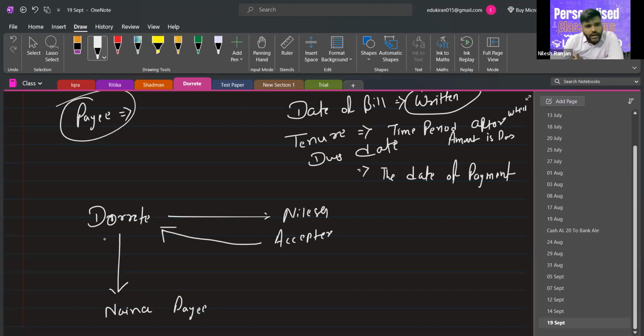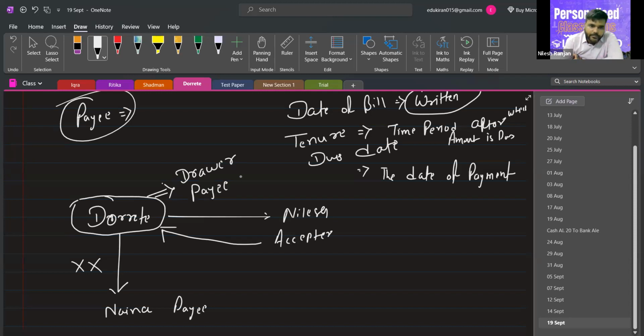And if you have not transferred the bill to Naina, and if you have kept the bill yourself, then who will receive the money? You. Yes, so in that case, you are the drawer and you are also the payee.